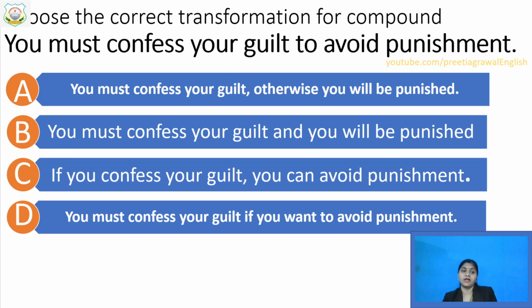Have you given the answer? Okay, I hope you all have given the answer. Now I am showing you the correct answer. A is the correct answer. You must confess your guilt, otherwise you will be punished. So otherwise is your coordinator, and this we use in a compound sentence. This is the conjunction which we use in a compound sentence. And there are two finite verbs. Which are the two finite verbs? Write down, if you can, two finite verbs.